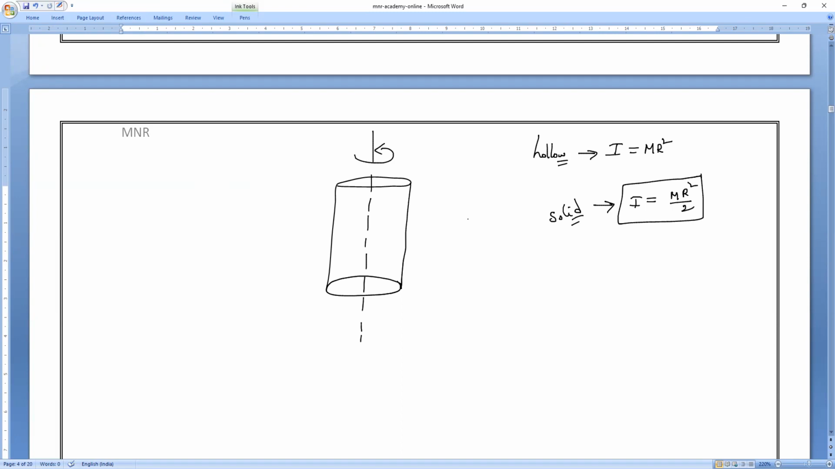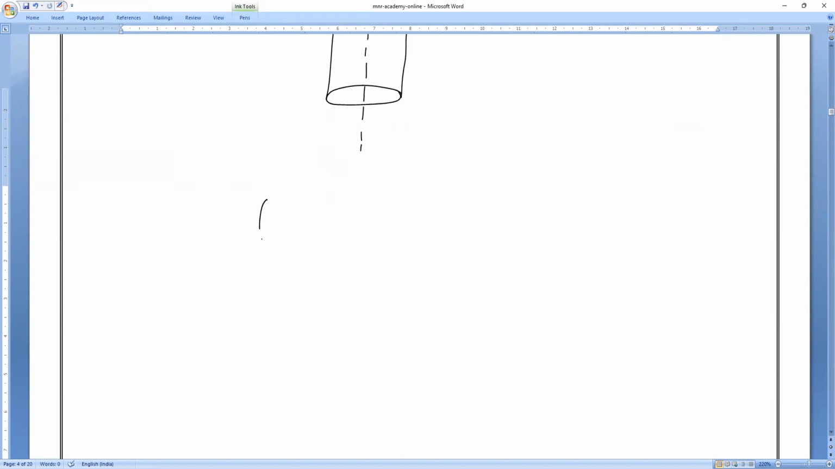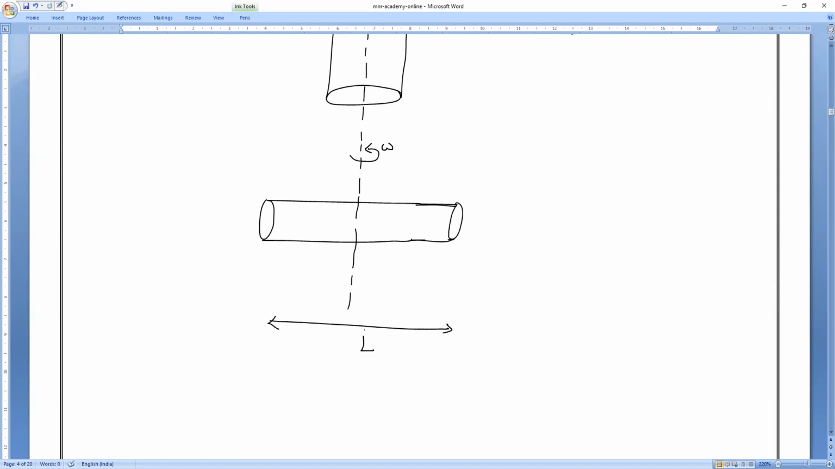But now the same cylinder is placed horizontally, and the axis of rotation is passing the same way, through the same point. Let me extend it a little bit. Now you tell me, what is the angular momentum? That is the question. The cylinder is rotating like this, having a length L. So this length will become L by 2 and this length also L by 2. We have already done this big derivation.